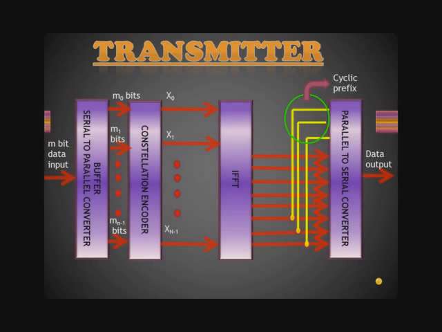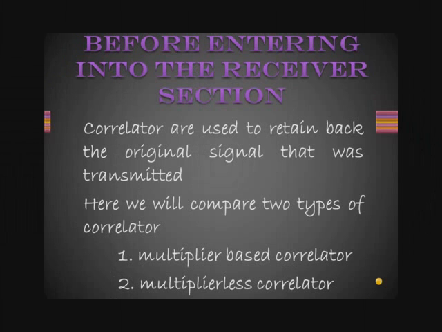The parallel streams are serially converted, and the data is transmitted through the channel to the receiver section. After propagating through the channel, it will go to the correlator. Correlators are used to retrieve the original signal that was transmitted. Here we are going to compare two types of correlator, the multiplier based correlator and the multiplier less correlator.